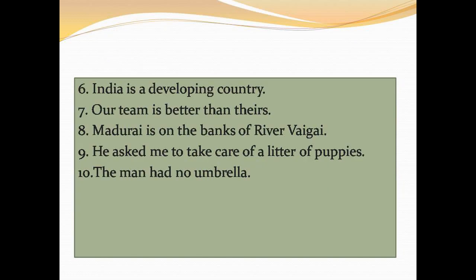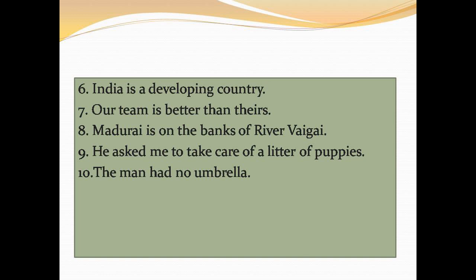Number 6. India is a developing country. Here India is the name of a particular place or country. So it is proper noun and country is a common noun. So here we have to underline 2 words, India and country. India is proper noun and country is common noun.